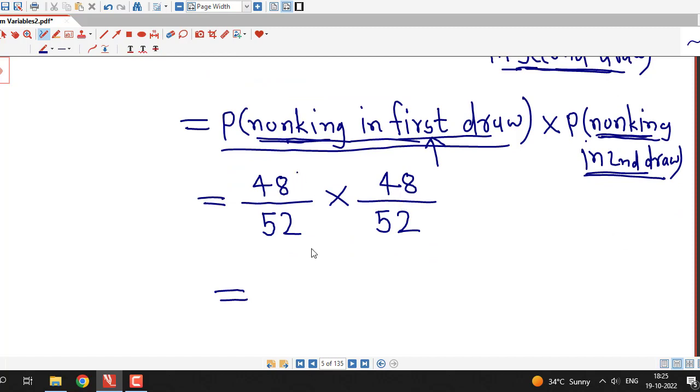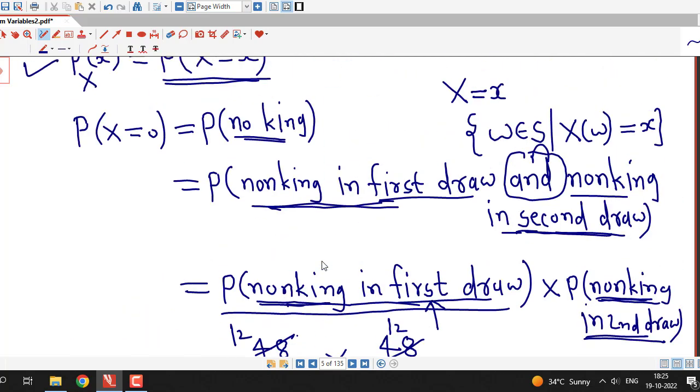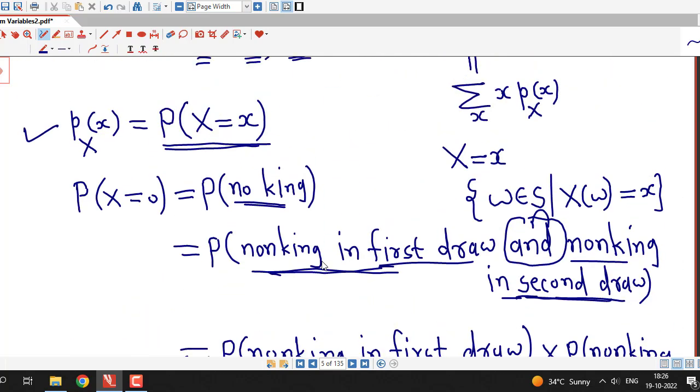Okay, this is 12 and here we have 13. Similarly here also 12 and 13. So 144 divided by 169. So this is the value of the probability mass function at small x equal to 0, and it is 144 divided by 169. In this way I have to calculate the probability that capital X equal to 1 and the probability that capital X equal to 2.